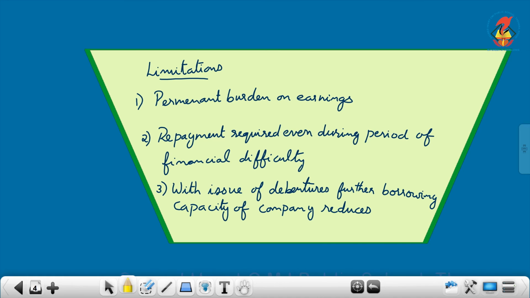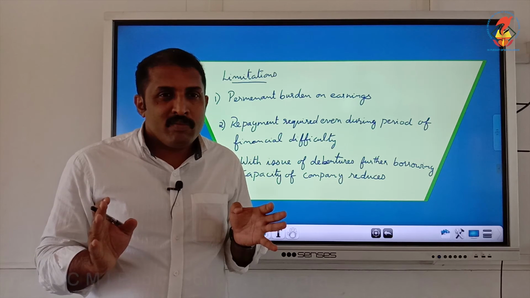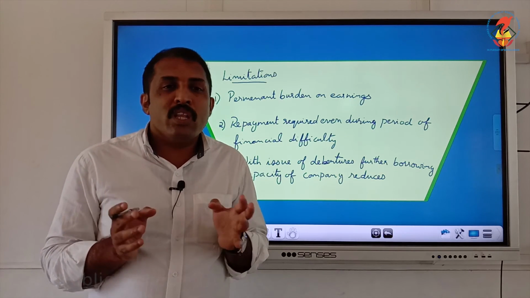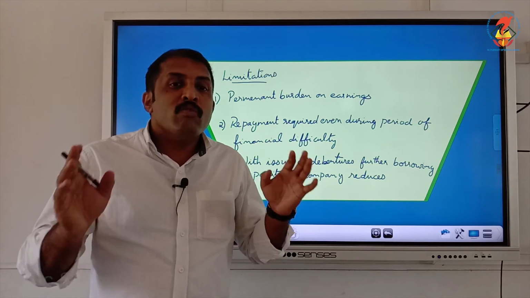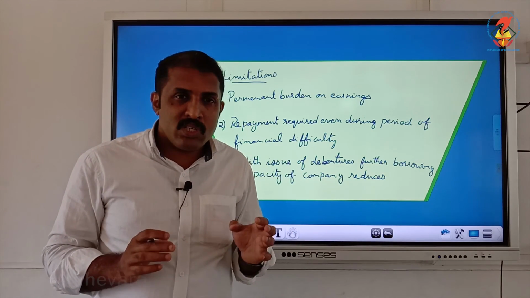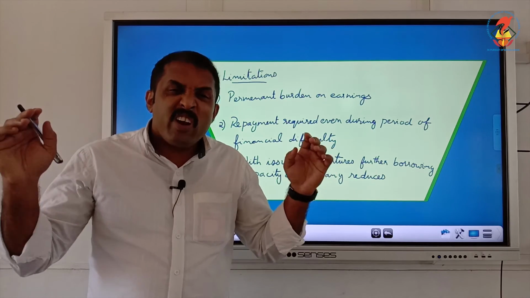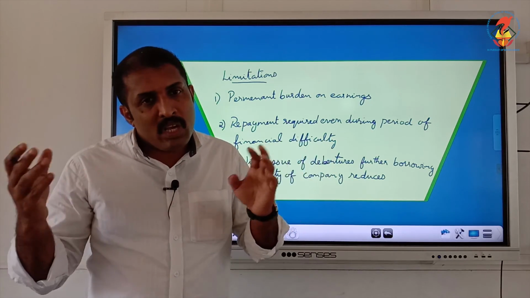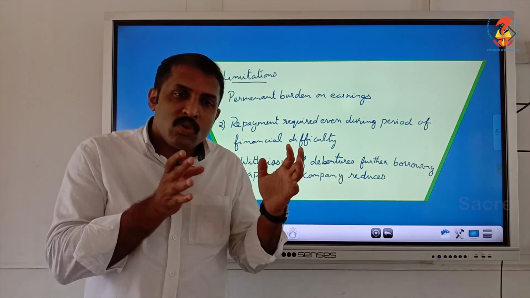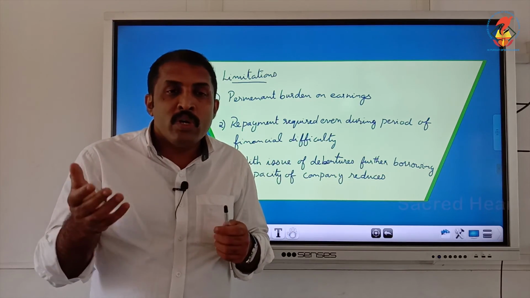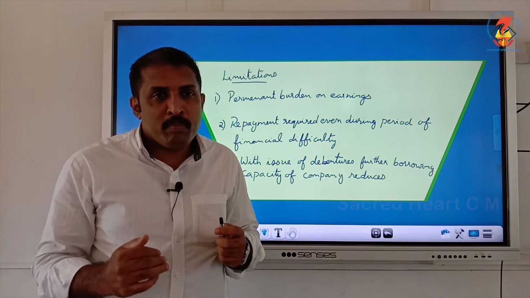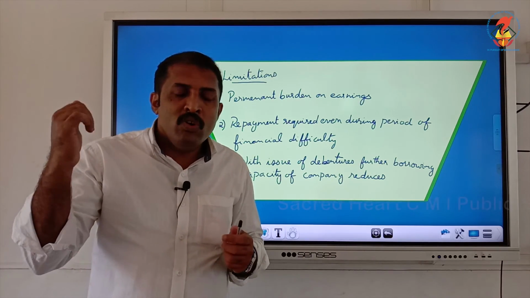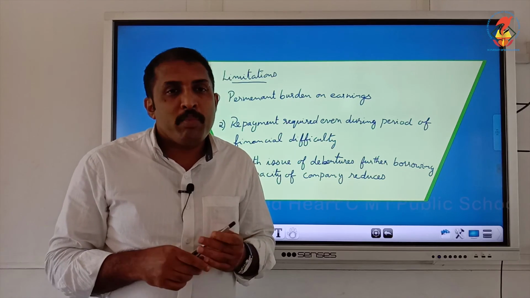Another thing is that we have seen debenture is already a borrowed source of funds. So it is equivalent to any other borrowings. That means when we are using debentures, it is reducing the borrowing power. Along with any other borrowings, debentures are also to be counted. So it reduces the borrowing power. Using debentures also brings down the borrowing power of the company.